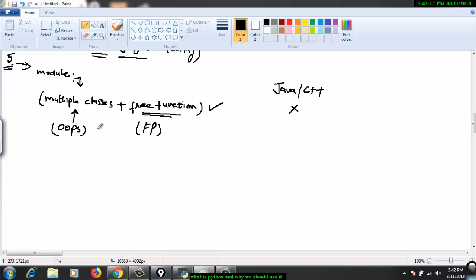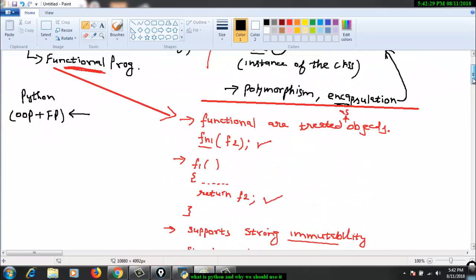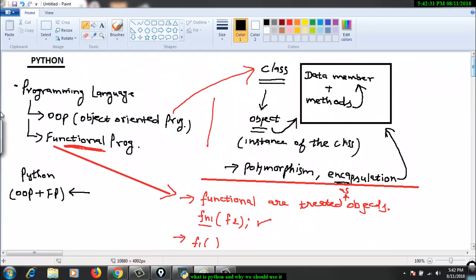These are the main features of Python. It supports both object oriented and functional programming styles.